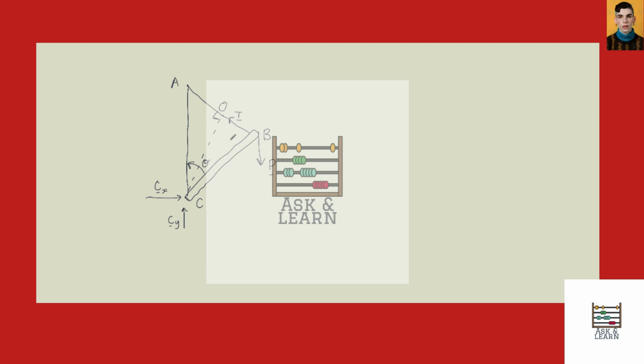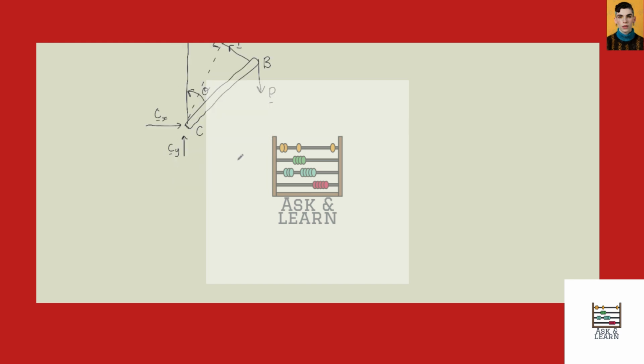So here we have a free body diagram of our rod. We can break up the reaction force C into its X and Y components. The load P acts vertically downwards, and T is the force along the spring.